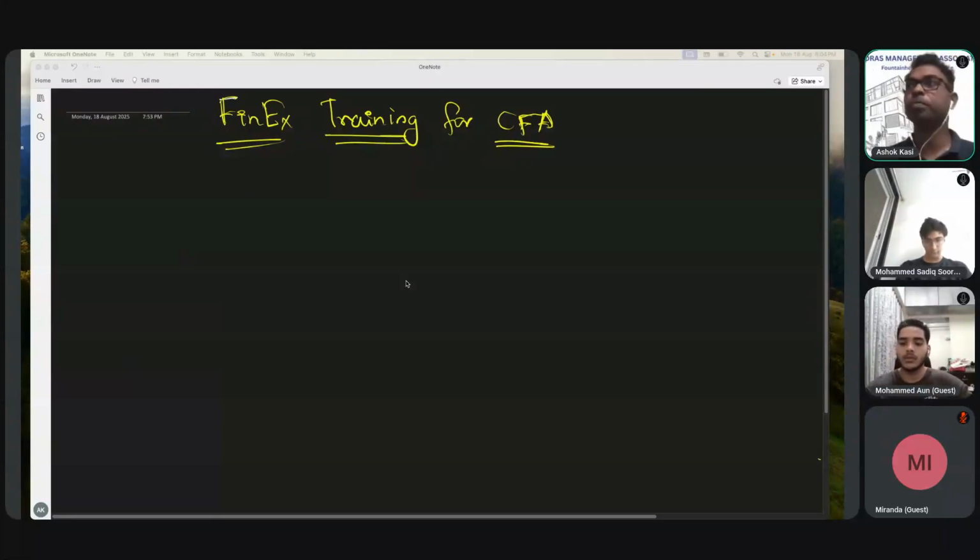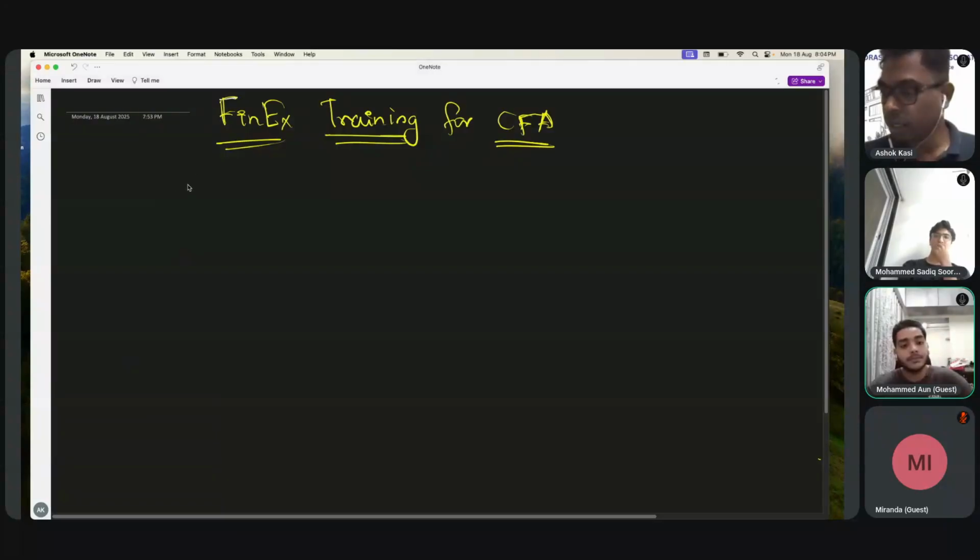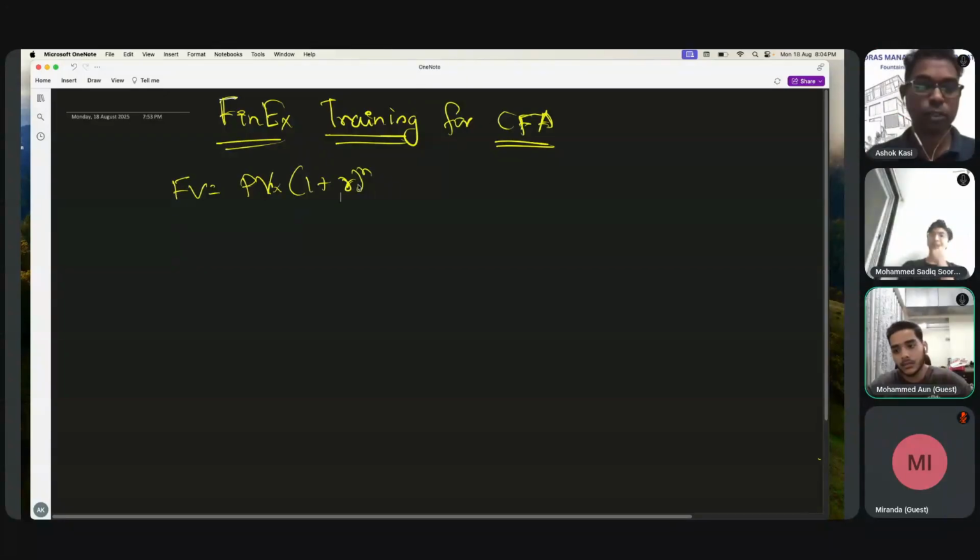Okay, sir. Okay. So now, in your graduation, have you come across this formula, future value is equal to present value into 1 plus r raised to n? Yes. Both of you have come across this? Yes. Compound interest, correct.